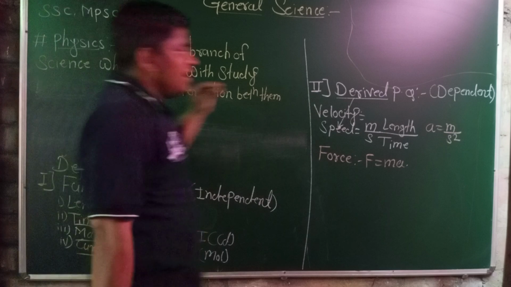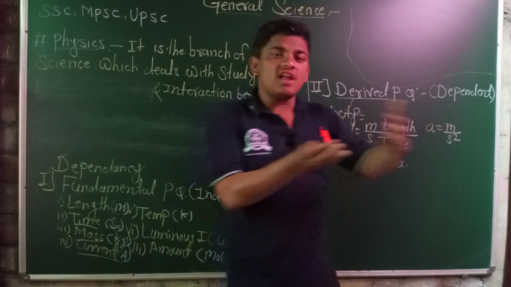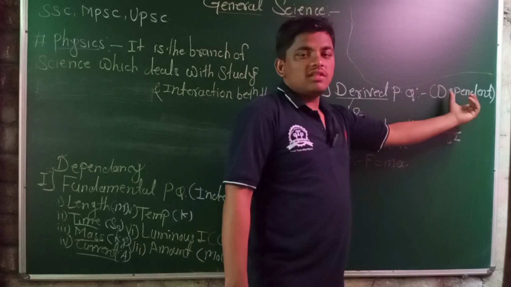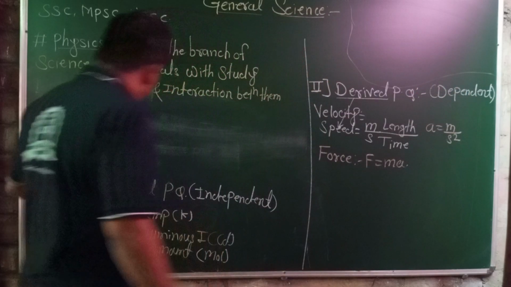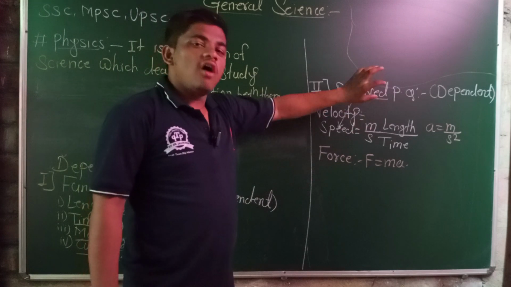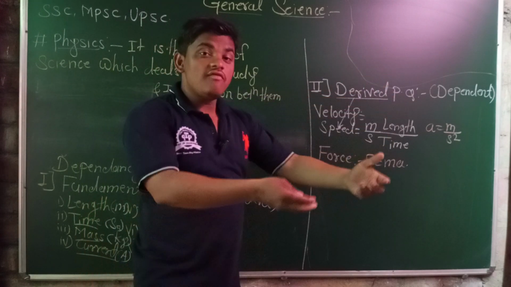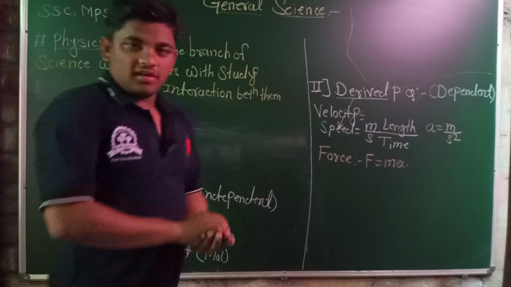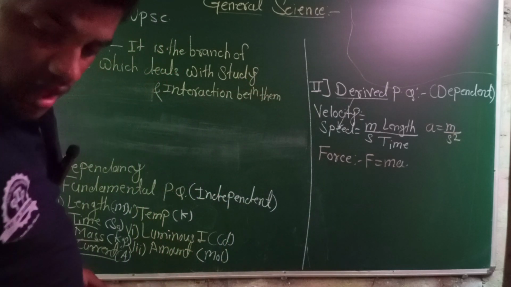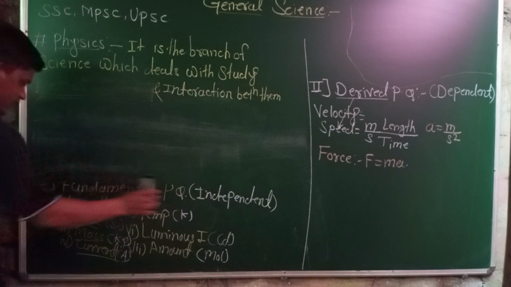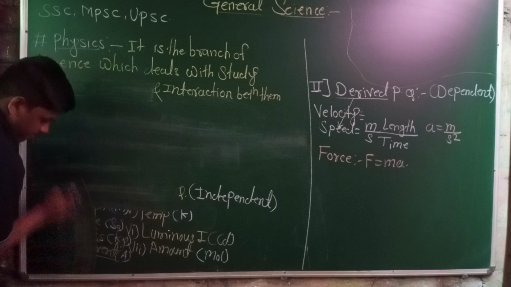Another one is derived physical quantities. Derived means newly created physical quantities, and this is called dependence. They depend on the fundamental physical quantities. This is known as derived physical quantities, or the physical quantities which are derived from the fundamental physical quantities are also known as derived physical quantities. And the last one is the supplementary physical quantities. They are extra types of physical quantities.